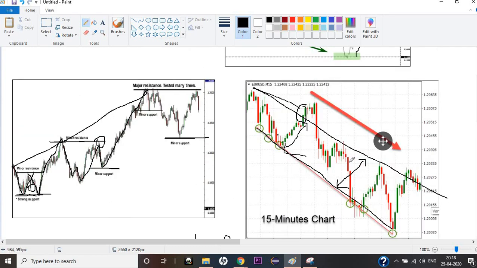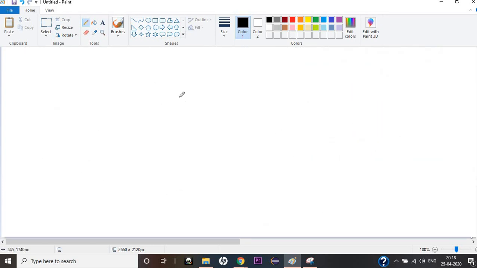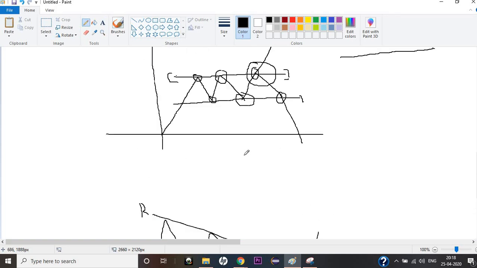So the support and resistance can be at any angle, but there are some cases where the support and resistance are not parallel to each other. I'm not sure if you have come across the triangle pattern. The triangle pattern can be something like this. The price went up, went below, went up, went below, went up, went below. The price kept on dissipating, the swing kept on dissipating, and then there can be a breakout upward or there can be a breakout downward. So this is a resistance line and this is a support line, right? This is a triangle pattern. I've made a video for this particular pattern, so check that out as well.